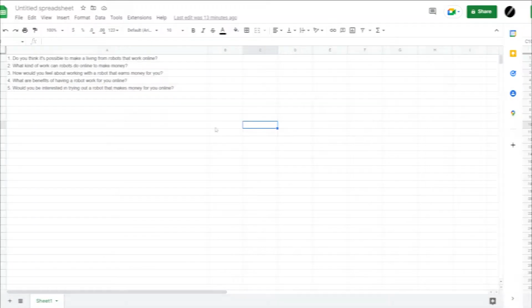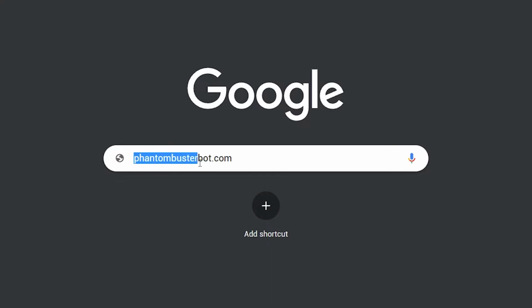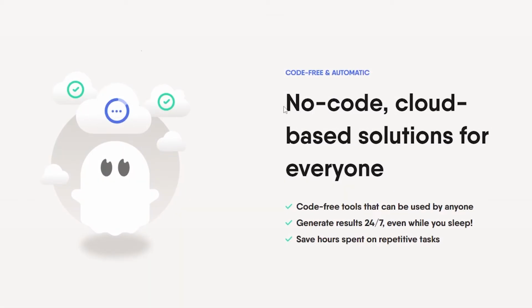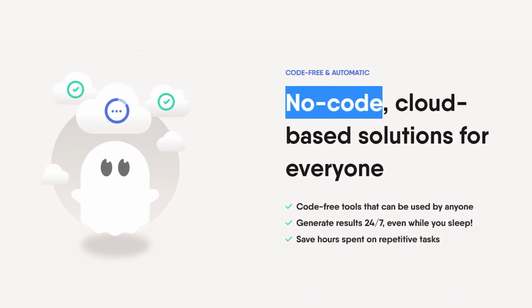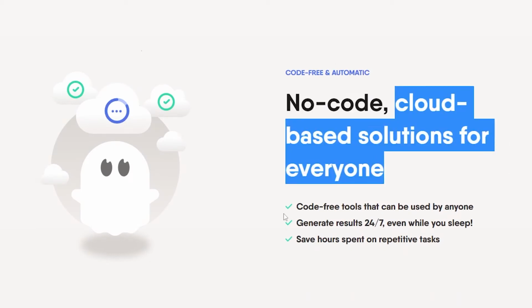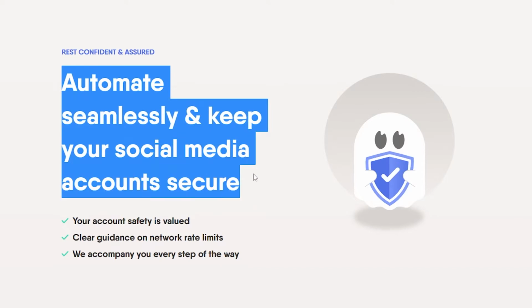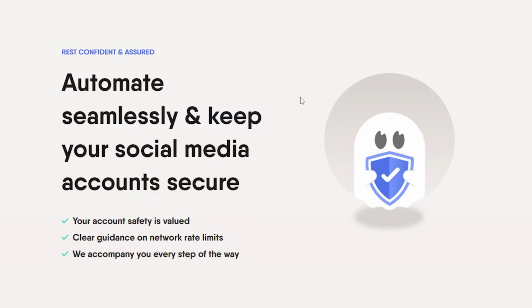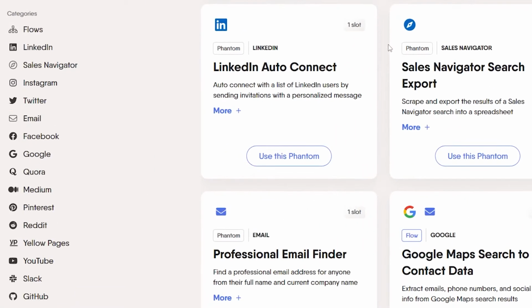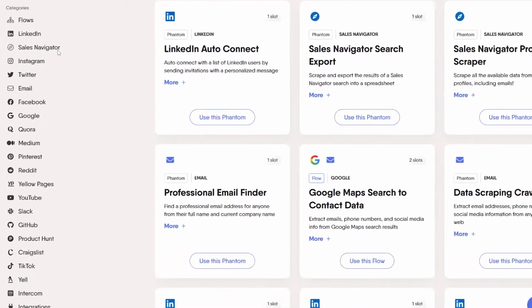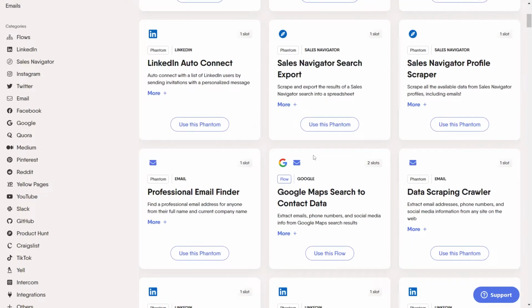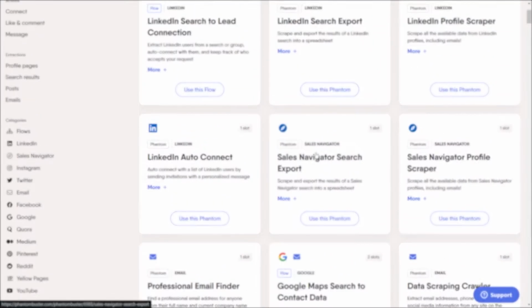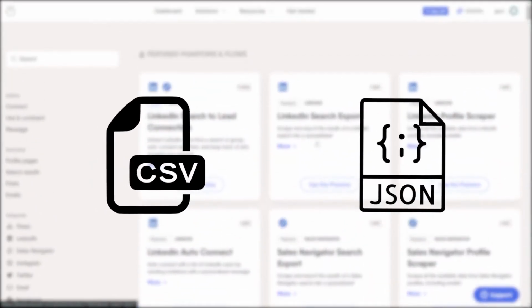Before getting onto the guide, here are a few things regarding PhantomBusterBot.com that you must know. This website, PhantomBusterBot, is a cloud-based data extraction software designed to help businesses automate sales and marketing processes by scraping valuable data from different social media apps such as Twitter, Facebook, LinkedIn, Instagram, and other online platforms. The application allows users to save all data in the cloud in CSV or JSON formats.